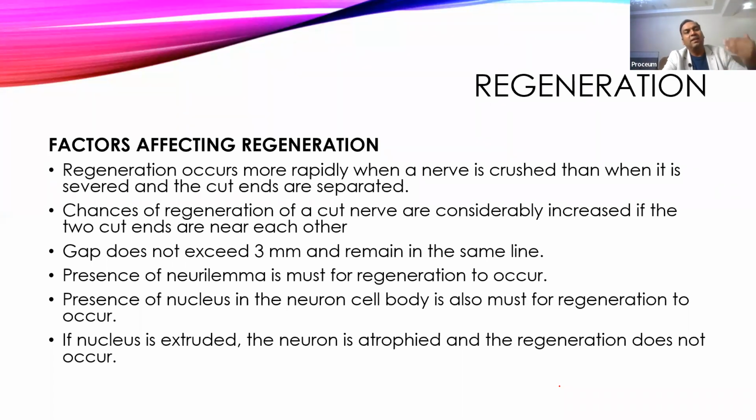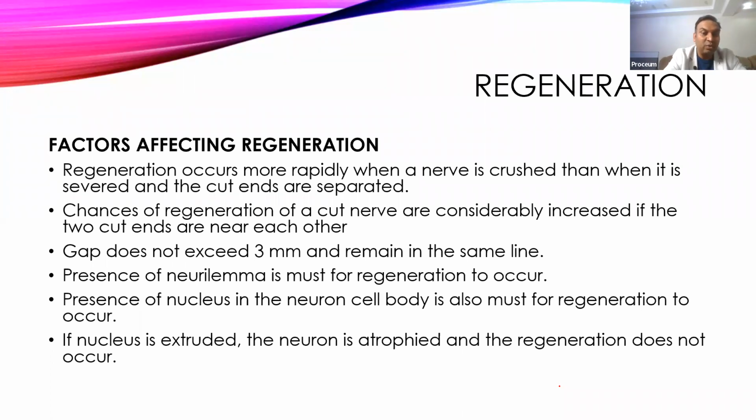Atrophy means a decrease in the size of the neuron or a decrease in the function of the neuron. That is called atrophy. Hypertrophy is an increase in the size of the cell. If a cut injury is there, then we approximate both neuron ends to each other, which can increase the chances of regeneration, while a crush injury will reduce the chances of regeneration.